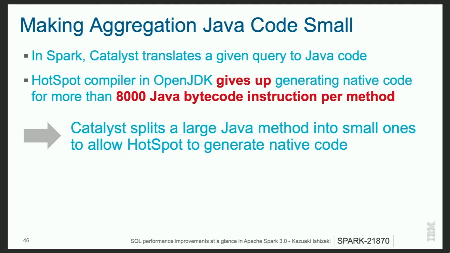So Spark 3.0 fixes this issue by making the aggregation Java code small. Spark 3.0 splits a large Java method into small methods. Then the Hotspot compiler can generate native code for multiple small methods. As a result, performance is improved compared to Spark 2.4.